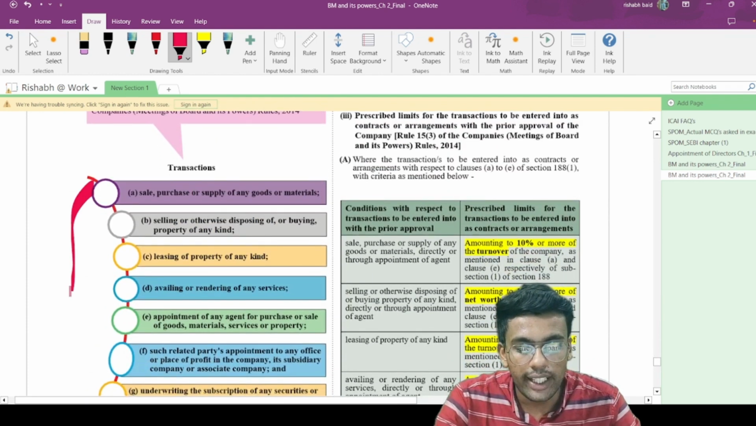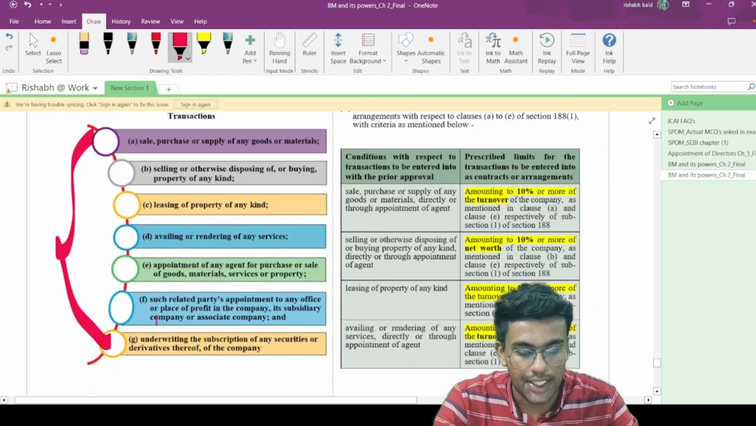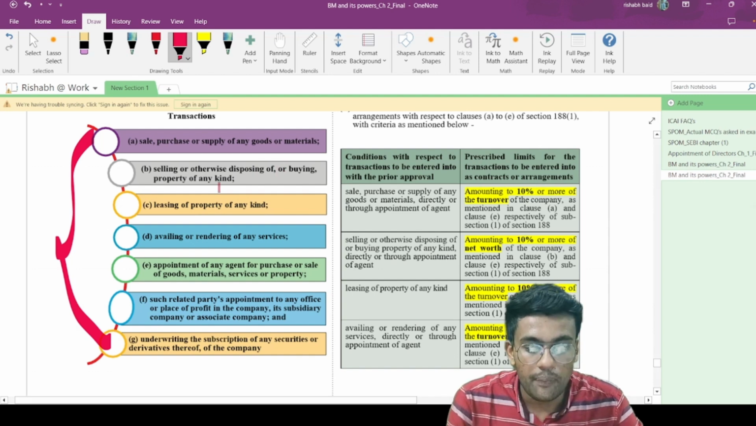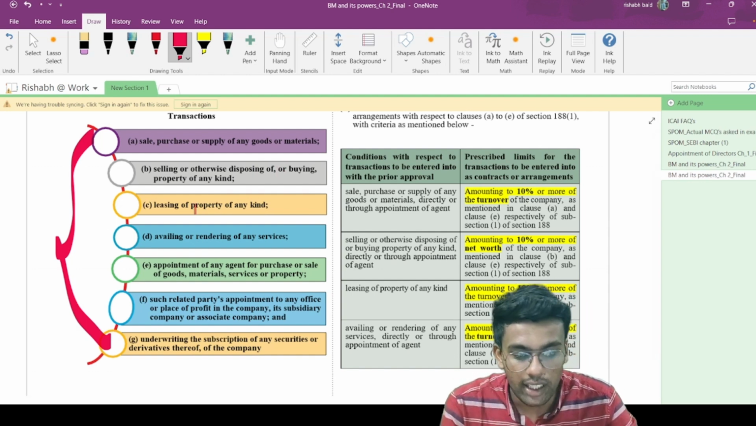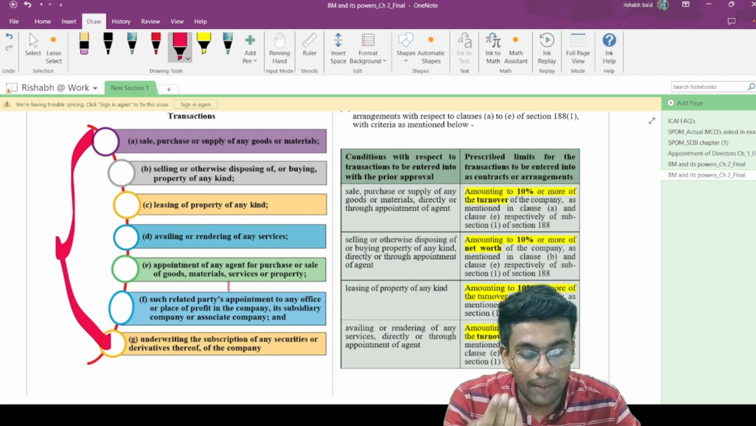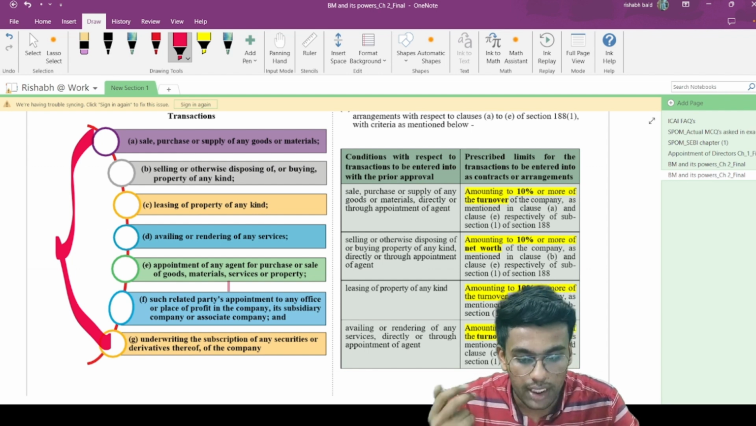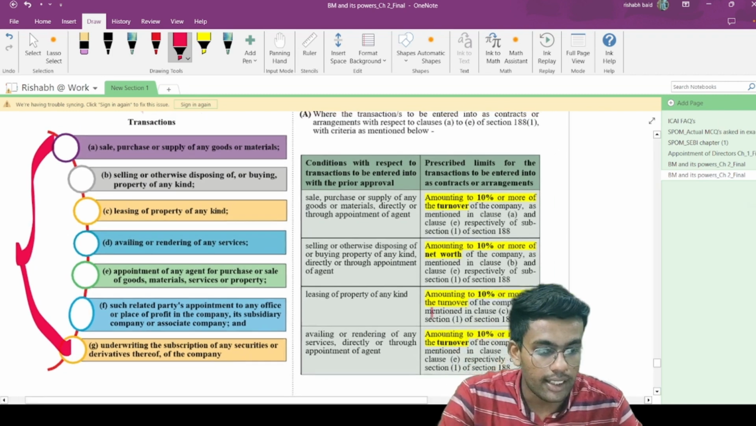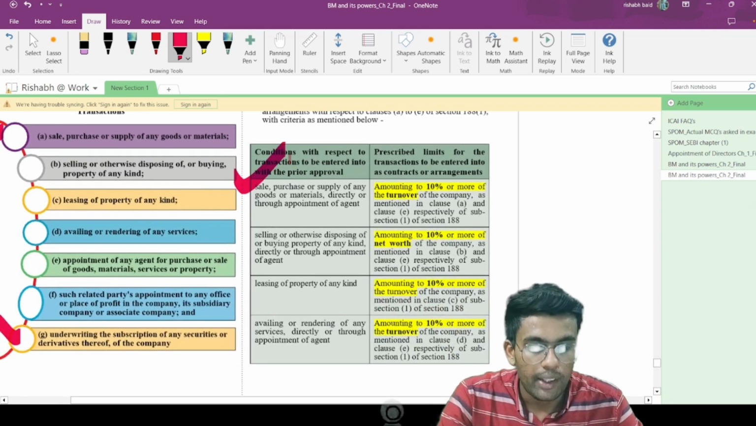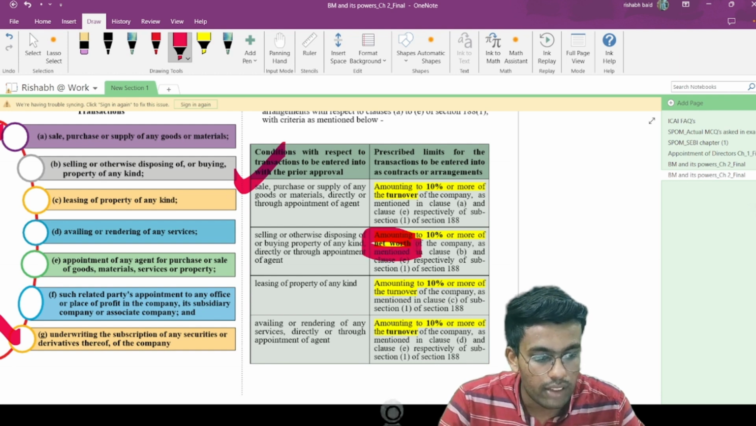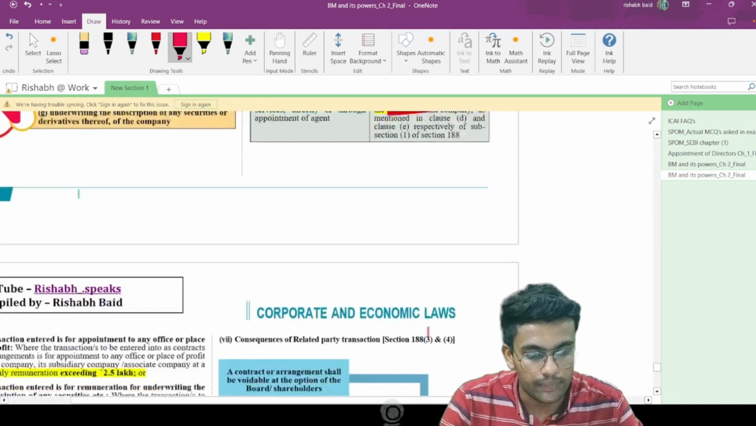Now, what kind of transactions require related party transaction approval? Sale, purchase or supply of goods, selling or buying of property, leasing of property, availing or rendering any kind of services, appointment of agents, appointment of a related party to any office or place of profit in the company, underwriting commission for subscription, etc. This table is important for you. Please give it a read. Here only this one is net worth, 10% of net worth; the rest are all 10% of turnover. So this table you should read at least once.